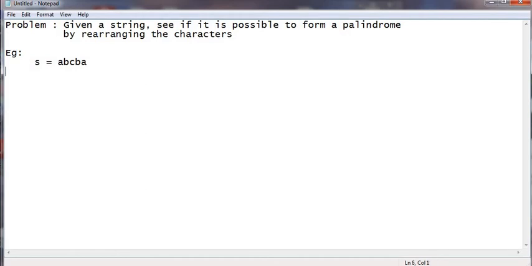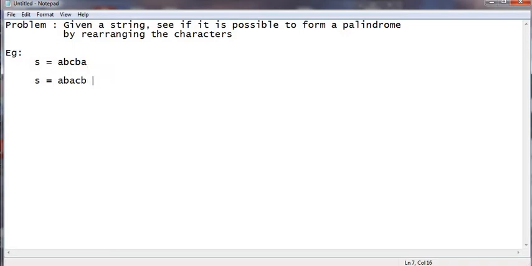Now the problem is, you will be given a string which has characters shuffled. Something like, instead of A, B, C, B, A, I will do A, B, A, C, B. If you read it from the back, we have B, C, A, B, A, which is not a palindrome.